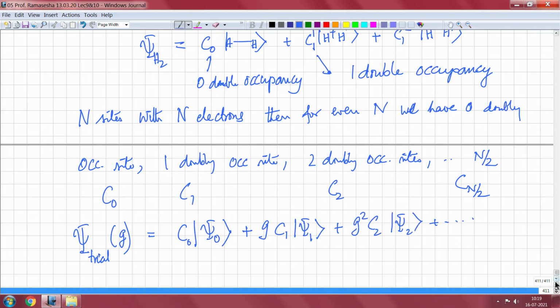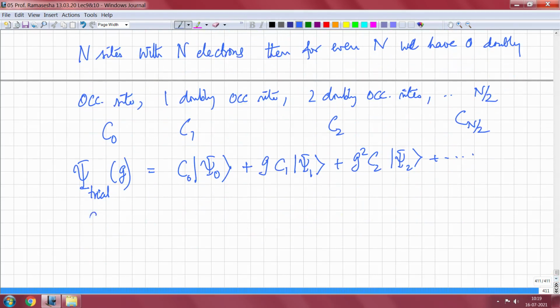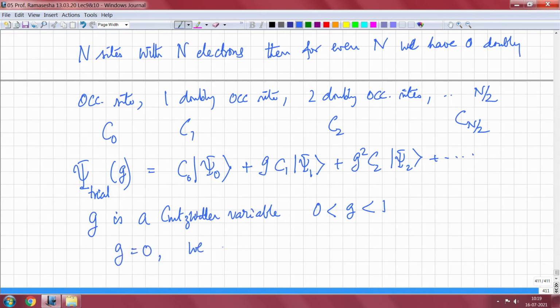So g is a Gutzwiller variable, and 0 less than g less than 1. When g is equal to 1, we get back the non-interacting picture.